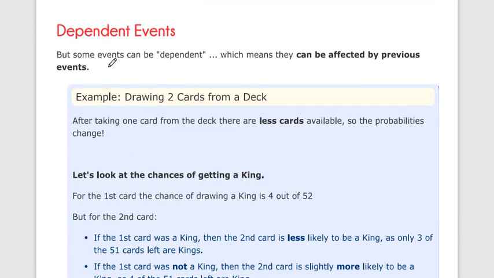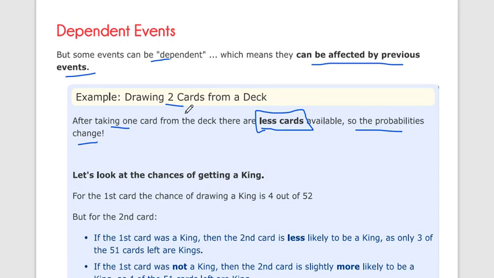Next, dependent events. Some events can be dependent, which means they can be affected by a previous event. Okay, it depends on the previous outcome. Let's say drawing two cards from a deck. After taking one card, after one event, there are fewer cards available. Only 51 cards are available, so the probability will change. It depends on the previous result.